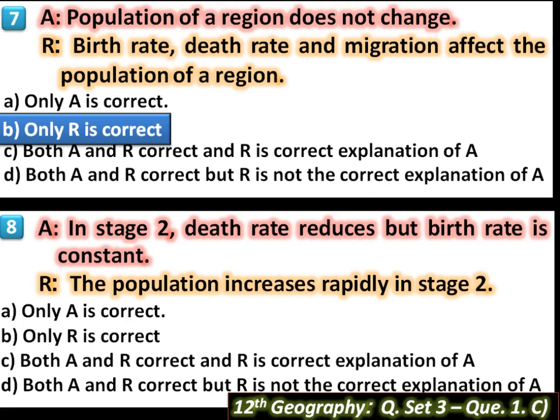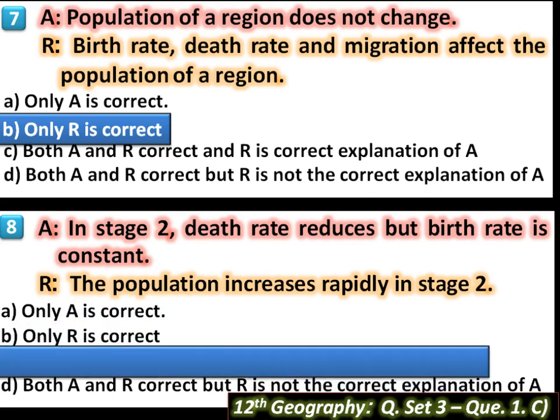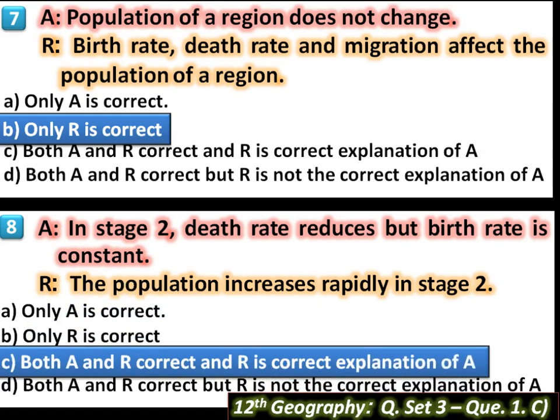This leads to a reduction in mortality, but birth rate is constant. As a result, the population grows rapidly. So this stage 2 is also called the population explosion phase. So here A and R are correct sentences, and R is the correct explanation of A. So option C is the answer.